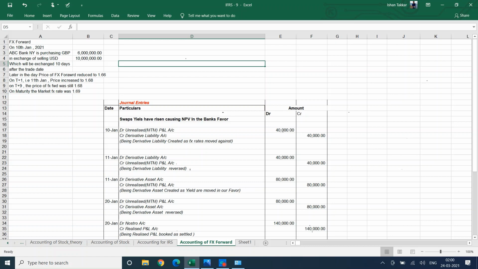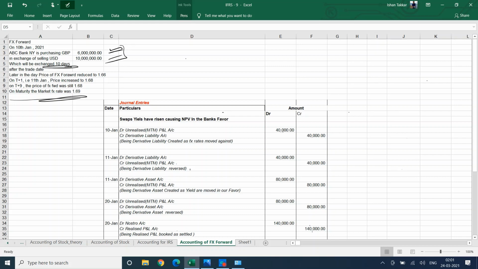So you are ABC Bank and you need 6 million GBP, for which you go to another dealer and you get a trade that you will get 6 million GBP for 10 million USD, and the maturity is 10 days.